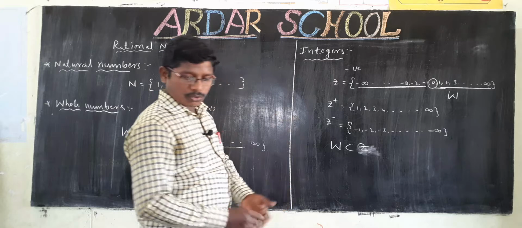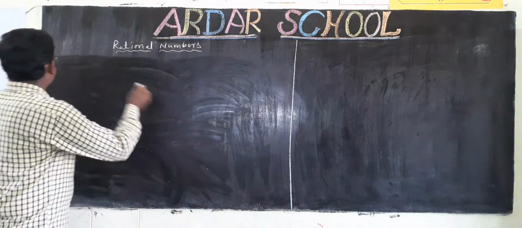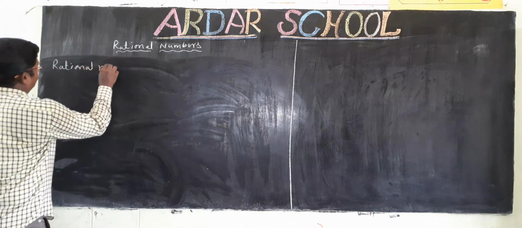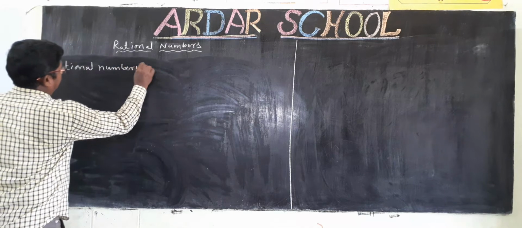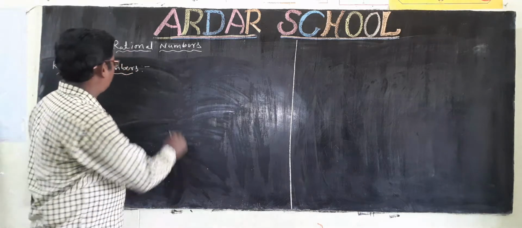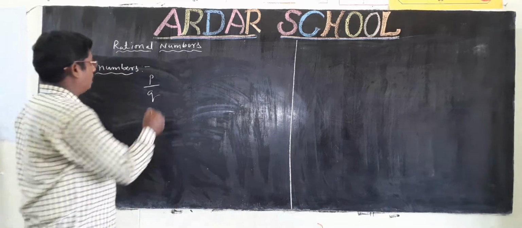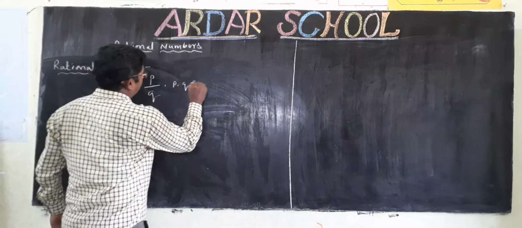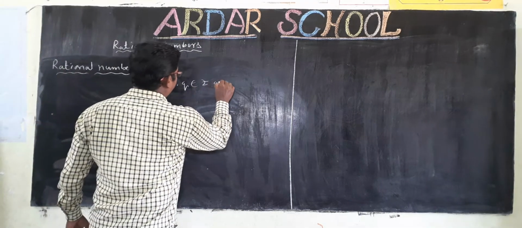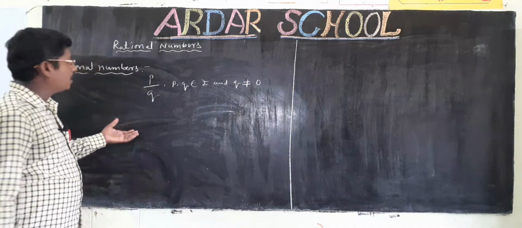Next, let's go to rational numbers. Now I am going to rational numbers. The definition of rational numbers is the numbers which are in the form of p by q, where p, q belong to Z, that is, p and q are integers, and q is not equal to 0.